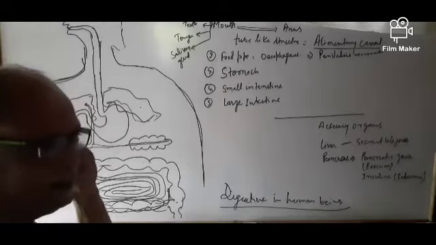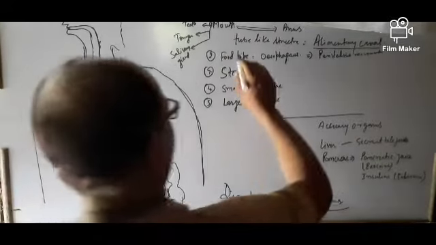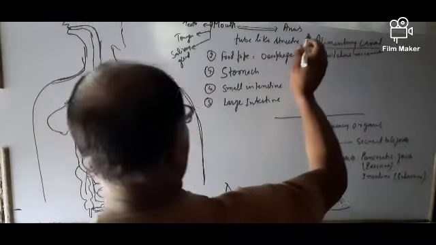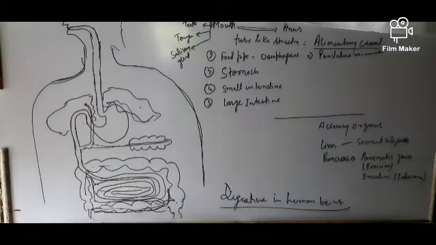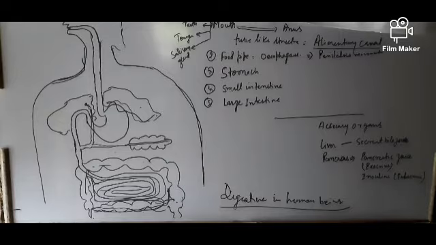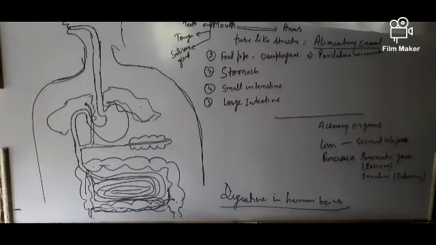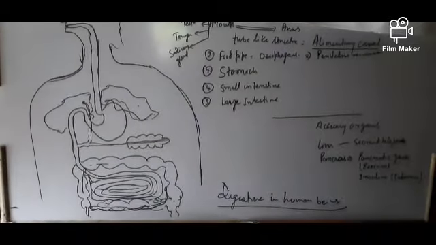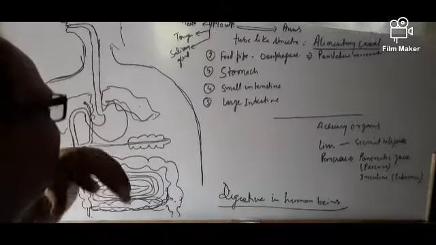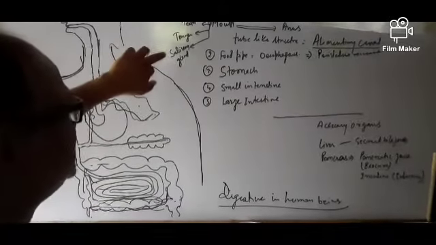It's a tube-like structure from mouth to anus. From mouth to anus, a tube-like structure that is called the alimentary canal. The mouth consists of teeth, tongue, salivary gland.